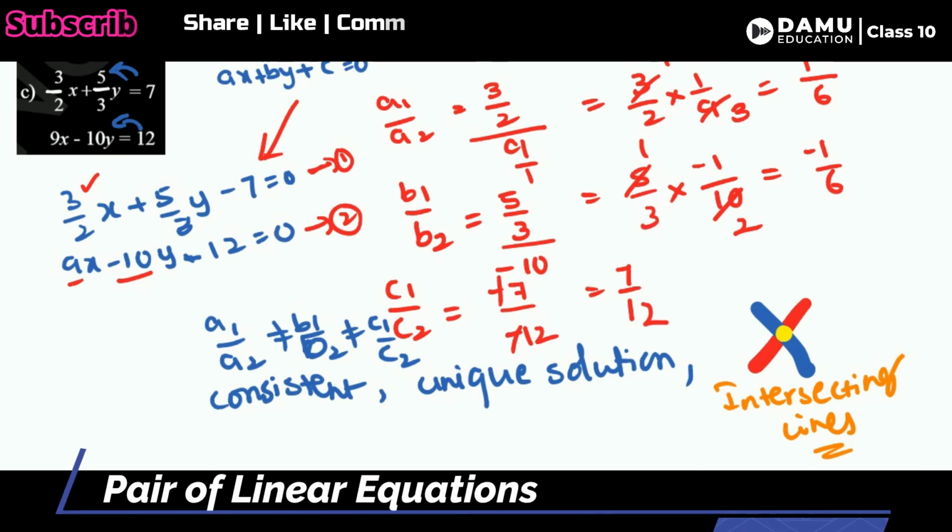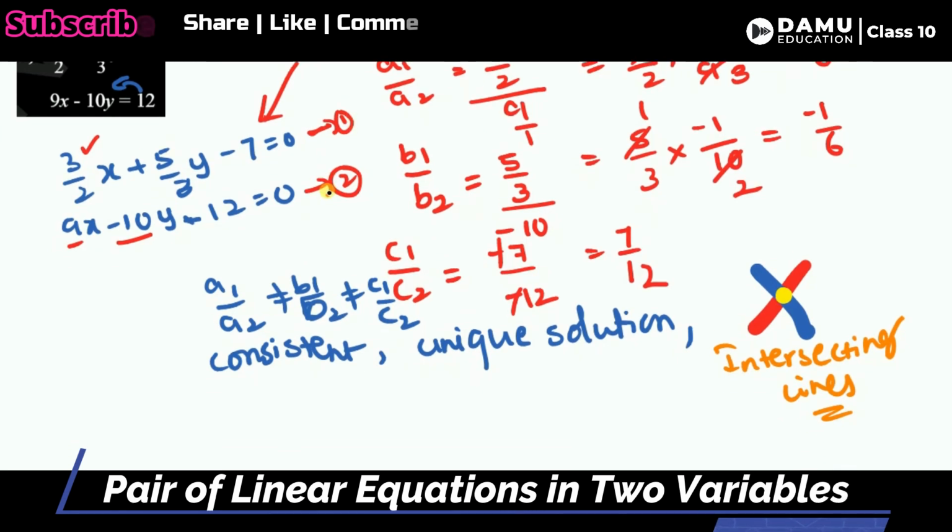So let's find out the conversions by this. Let's convert the first equation as 3/2 x plus 5/3 y minus 7 will be equal to 0.